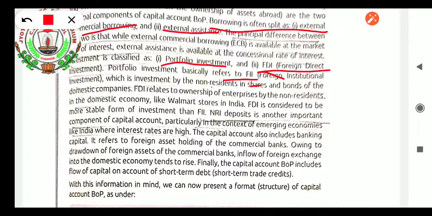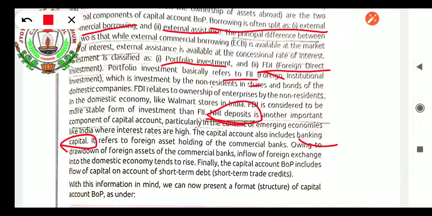What all things are extra added? NRI deposit is another important component of capital account, particularly in the context of emerging economies like India. So here more things will be coming there, that is NRI deposit is also coming in capital account. Capital account also includes the banking capital. Okay, so these all things are included in constituting the form of capital account.